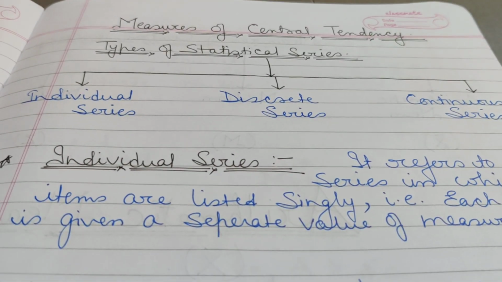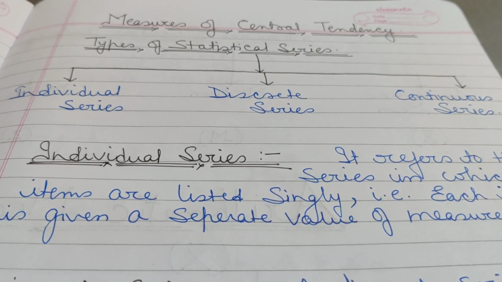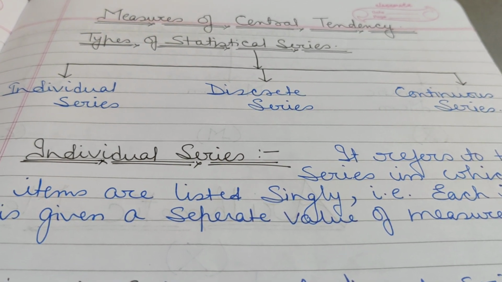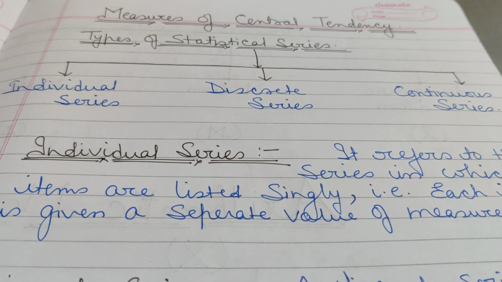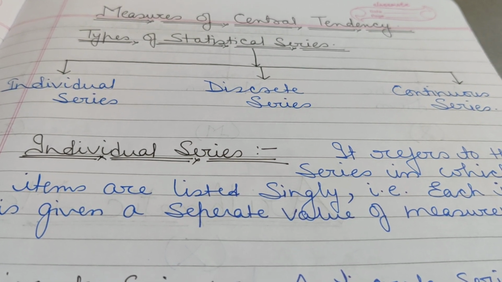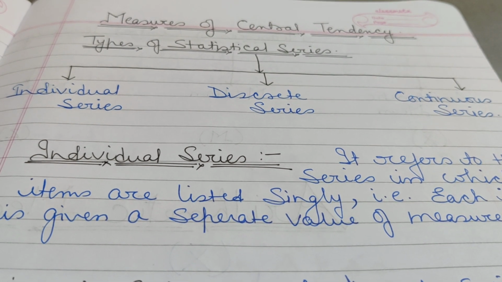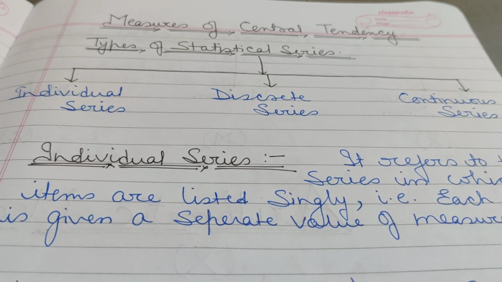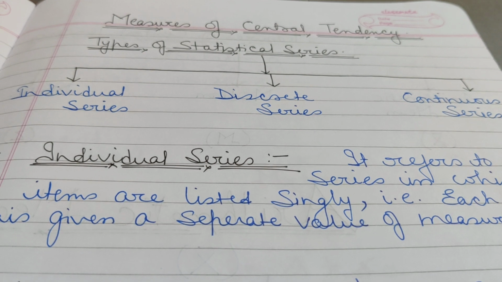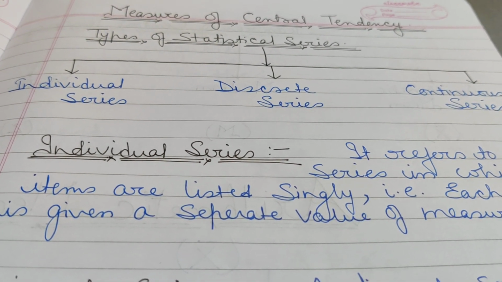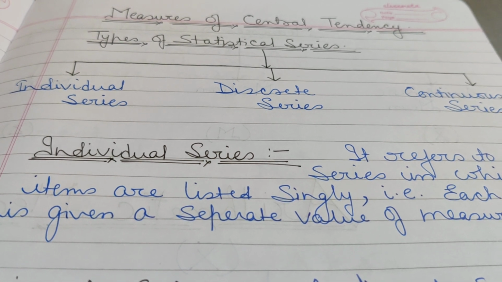Children, we have three types of statistical series: individual series, discrete series, and continuous series. Individual series are those series in which only individual values are given. Now suppose we want to measure the average marks attained by all the children in economics.